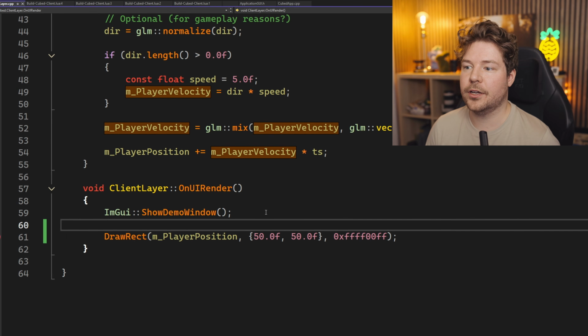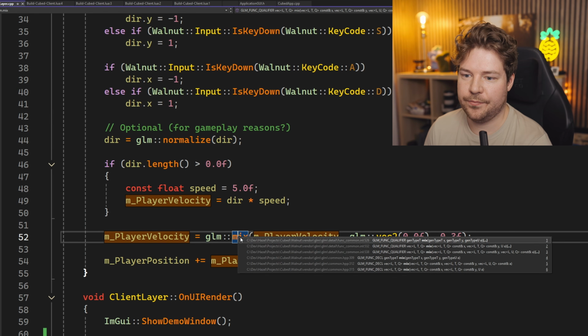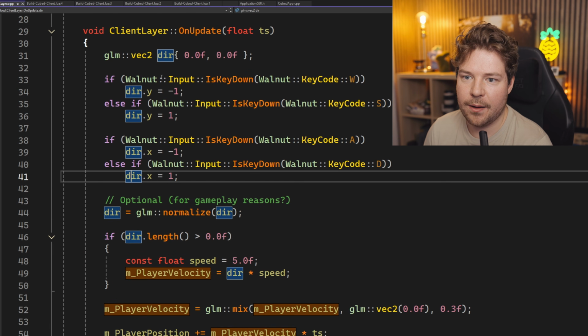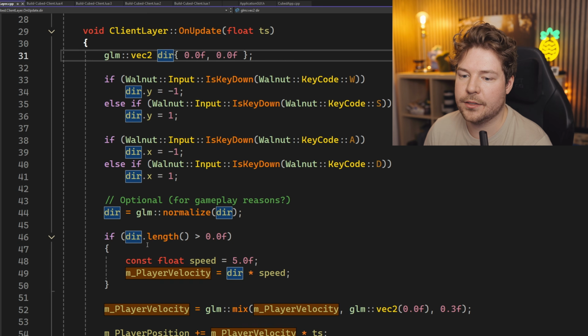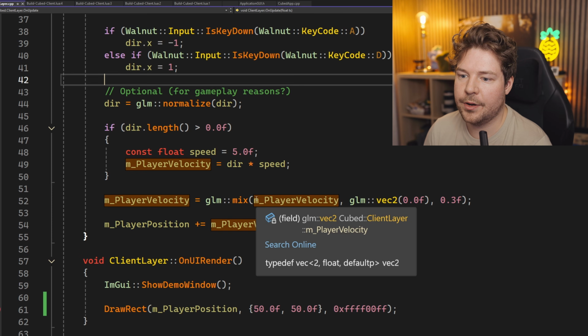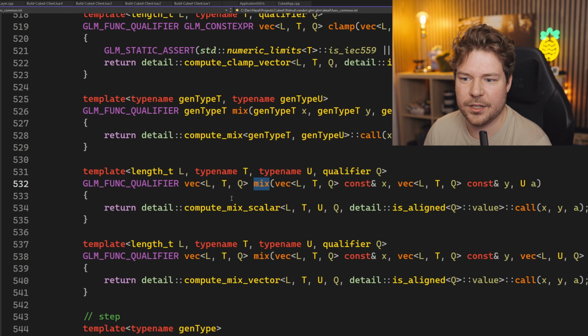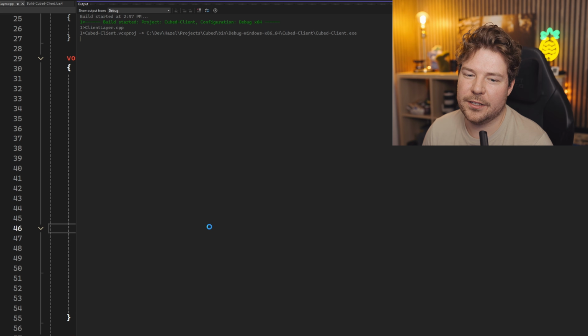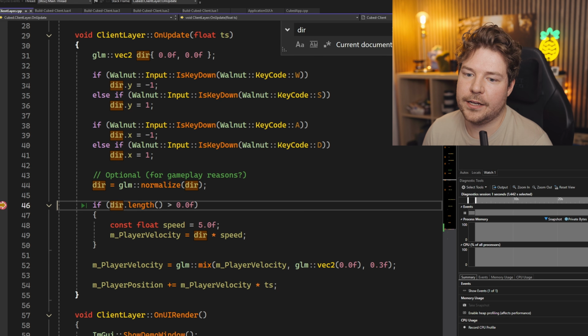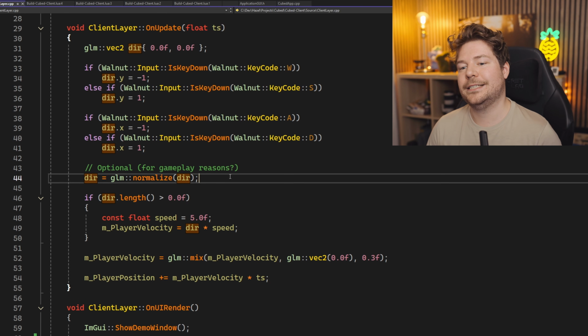NaN. Awesome. Okay, cool. What is this mix function? I'm beginning to suspect the mix function. I mean, this is going to be 0 a lot of the time, right? So if we're going between 0 and 0, maybe that's upset at that. I don't think it should be. Okay, I think I know what it is, probably. So length, so direction's already, oh, because we normalized it, but it was 0.